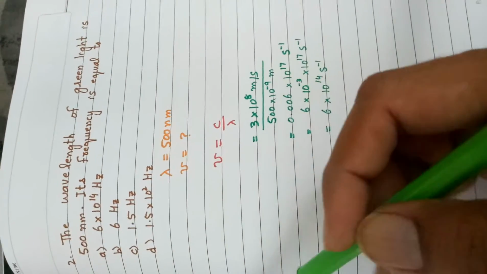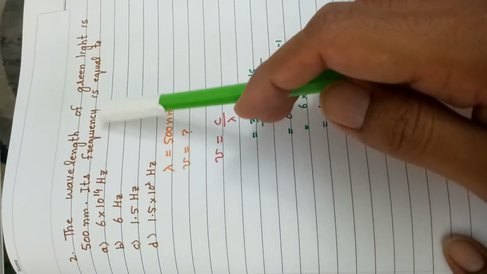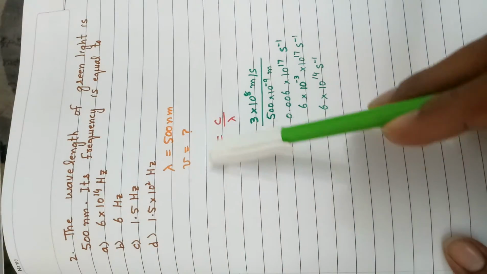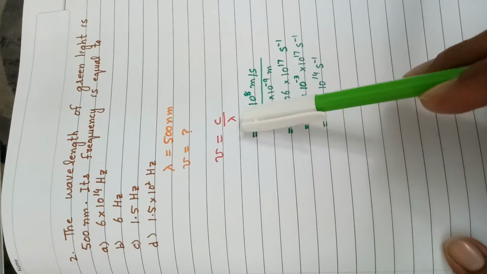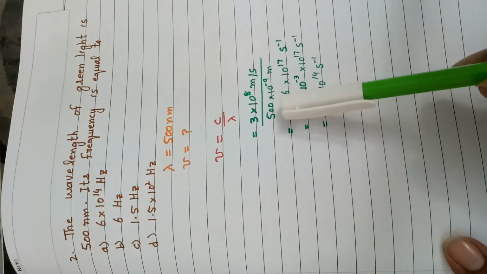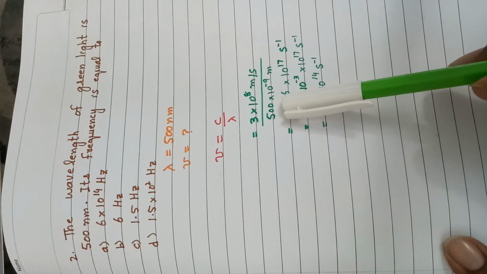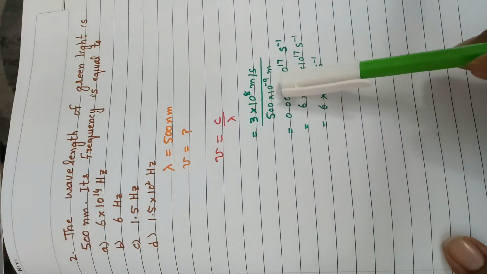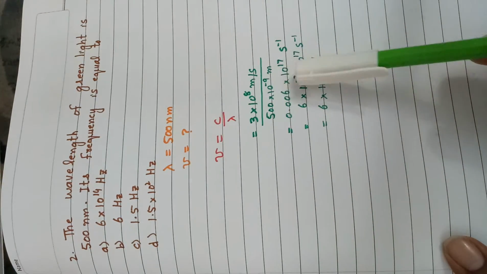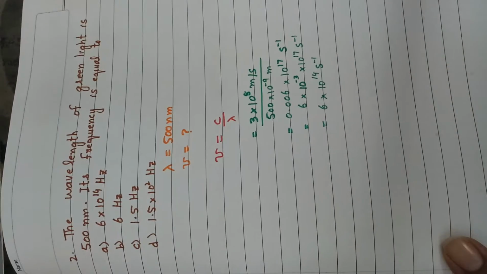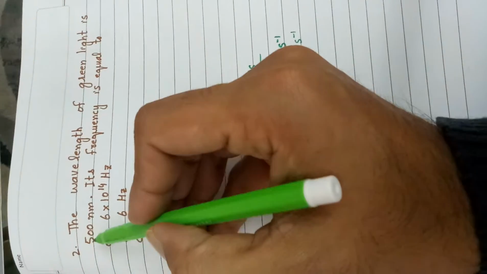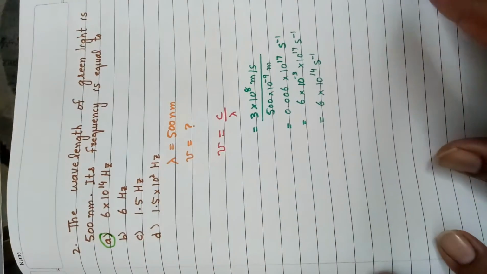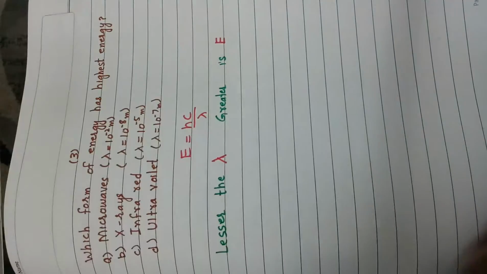Second question is, if the wavelength of green light is 500 nanometer, its frequency is equal to? Formula to find frequency from wavelength is frequency is equal to c by lambda, and that is the value of wavelength given. Wavelength is 500 into 10 to the power minus 9 meter. If we solve it, we will get that answer. So answer to question number 2 is option A, 6 into 10 to the power 14 per second.